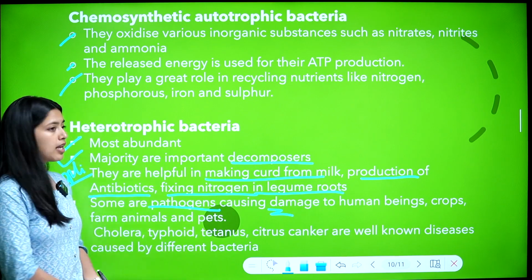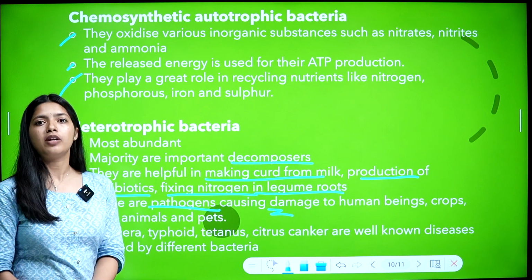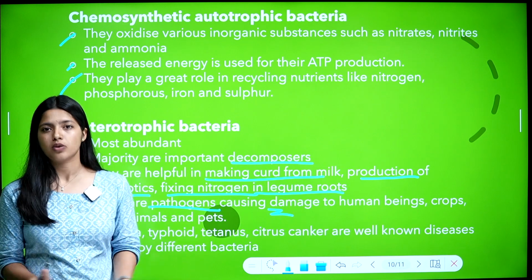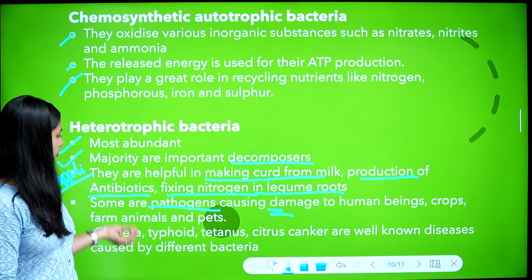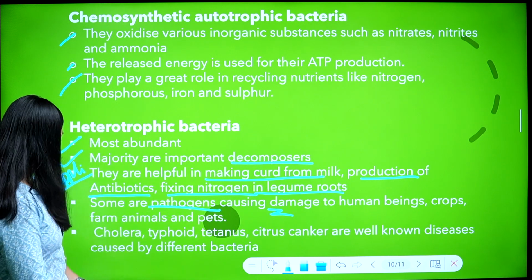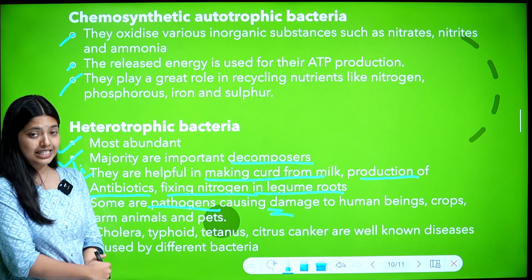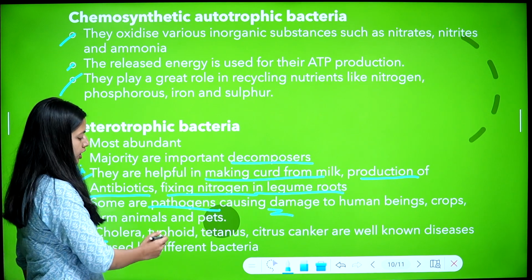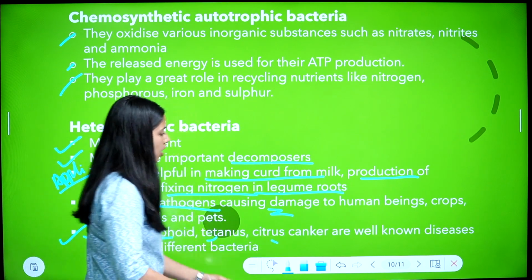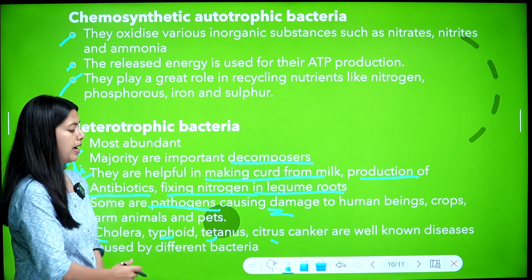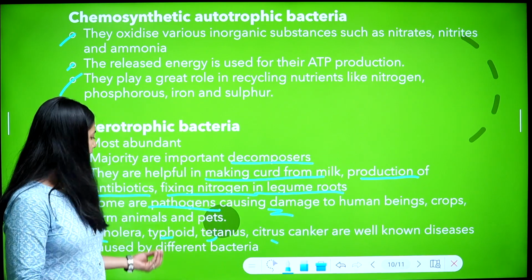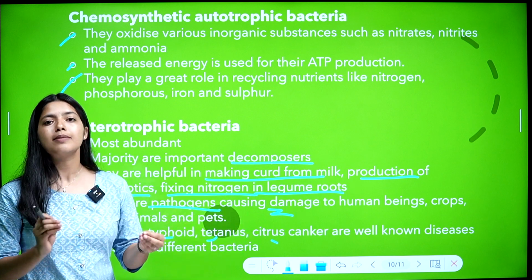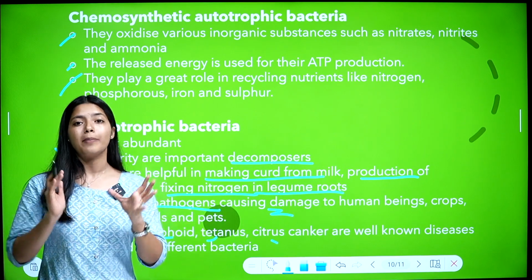And farm animals, pets, all of them are affected by bacteria. There are a number of diseases caused by bacteria, so some of them are pathogens. Examples of some bacterial diseases are cholera, typhoid, tetanus, and citrus canker. These well-known diseases are caused by different bacteria.